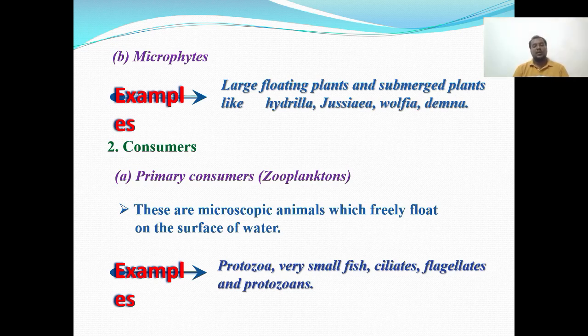Then consumers, primary consumers, zooplanktons, which are microscopic animals that freely float on the surface of the water, for example protozoa and some other microorganisms.